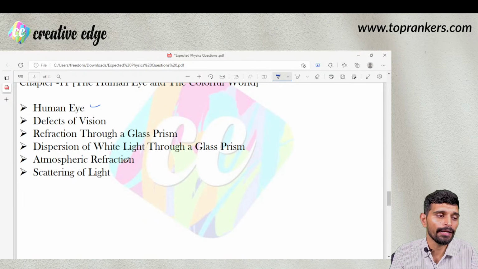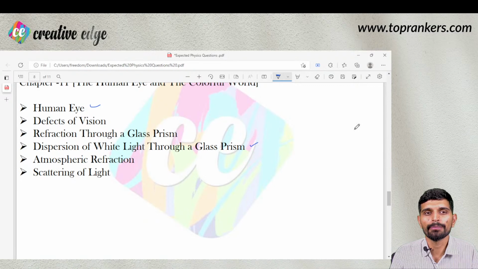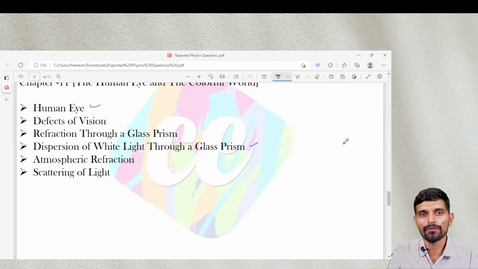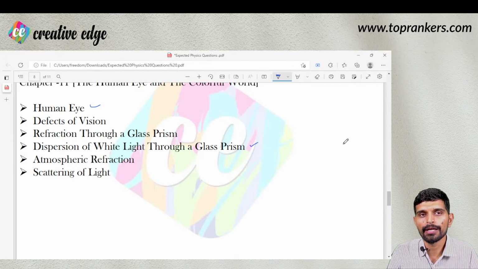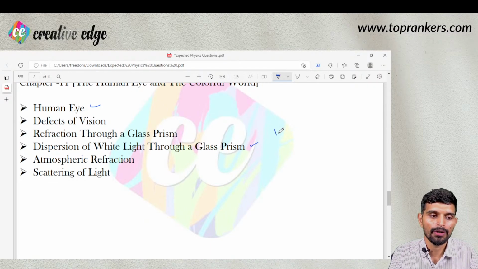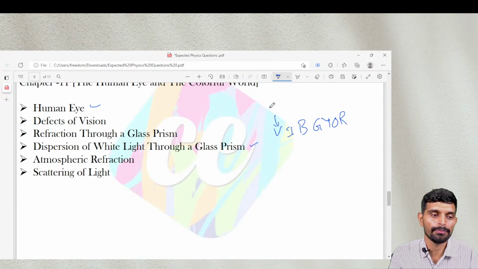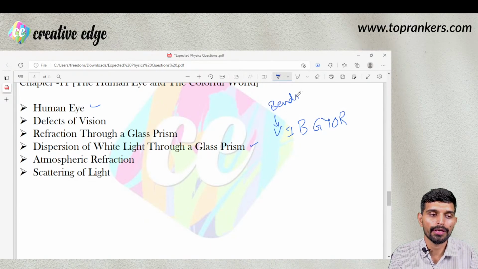refracts the light, and then dispersion of white light into the 7 basic constituent colors, that is of rainbow, that is Vibgyor. And then atmospheric refraction, how does rainbow form, which color bends the most, which color bends the least. So most bent is violet and least bent is red. So you must remember the order. This bends most in rainbow, and this bends least.